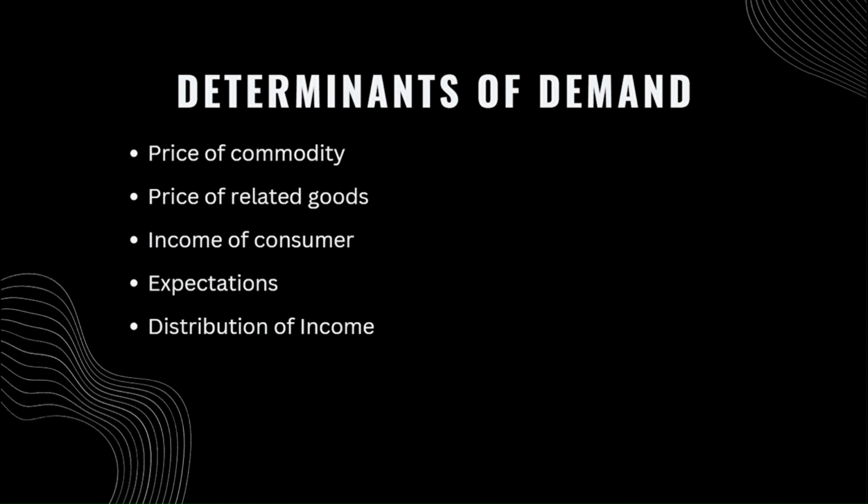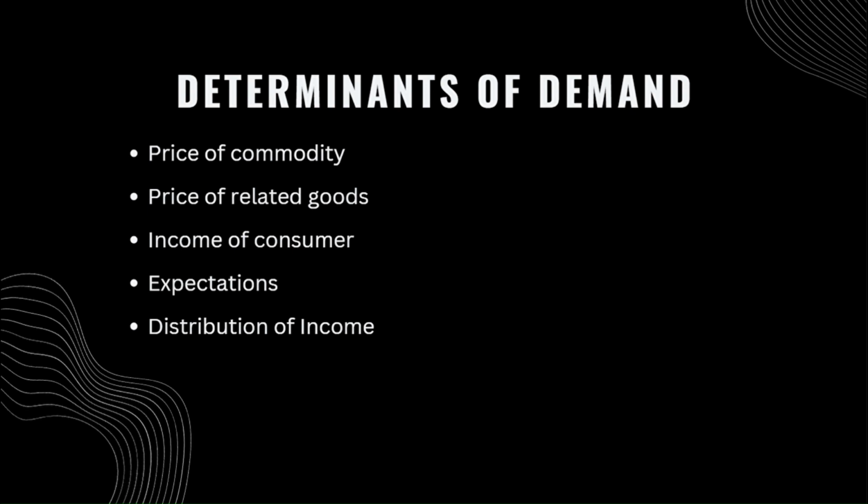Complementary goods. For example, a refill and a pen are complementary goods. If the price of one increases, then demand for the other decreases. Income of a consumer. If the income of the consumer goes up, then he is willing to buy more of the commodity. Then demand also grows. If the income of the consumer decreases, then he is not willing to buy the commodity. Then the demand also decreases.